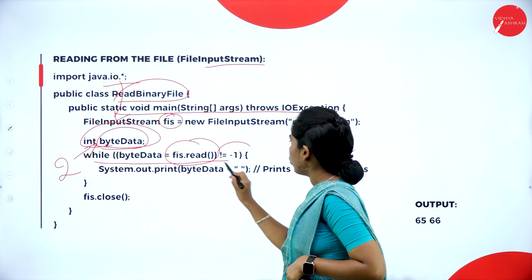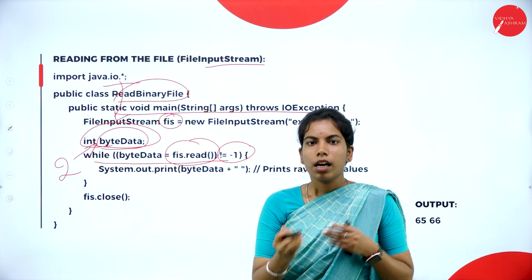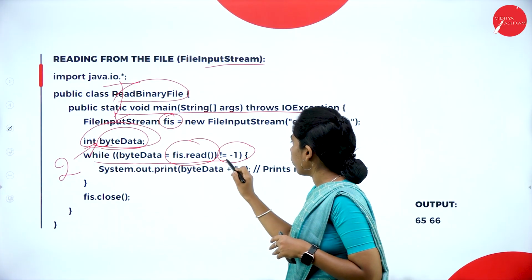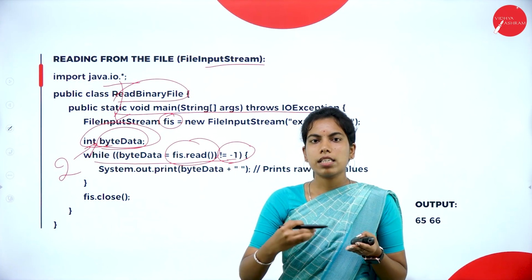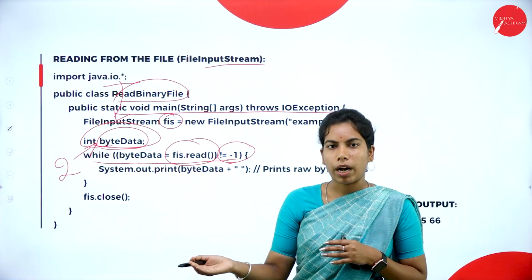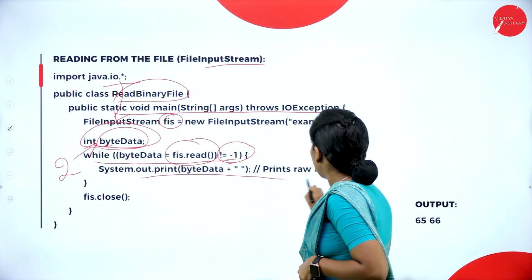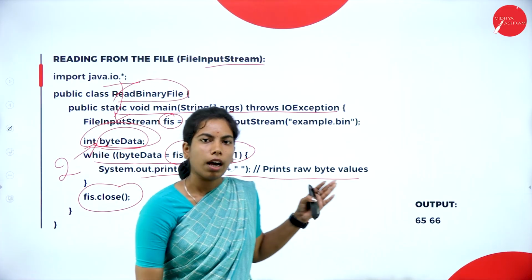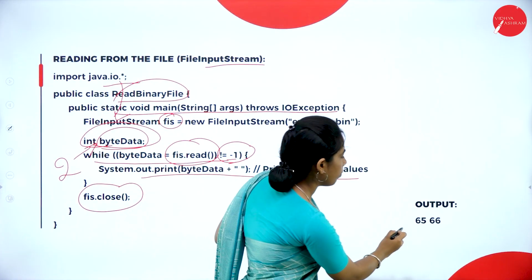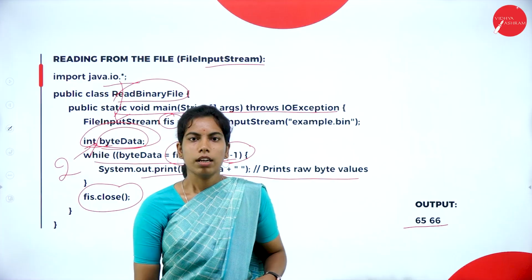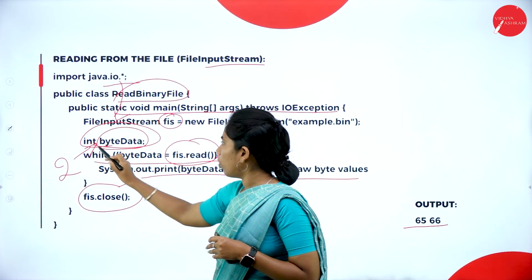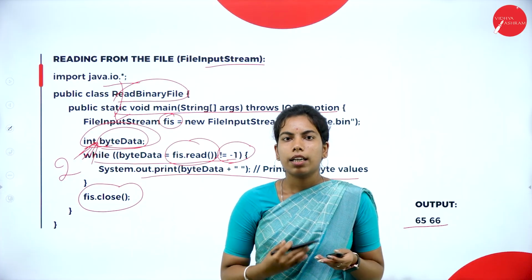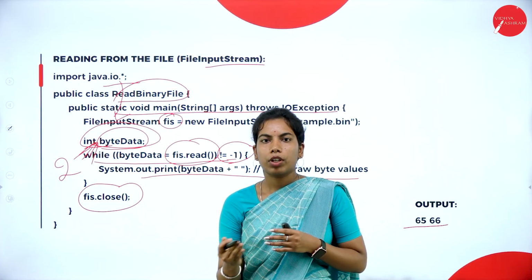While it is not equal to -1, the file has to be read, right? Until the file ends it has to be read. Only when it is equal to -1 is the file reading ended, meaning the end of the file. So after printing the raw data, fis.close means close the FileInputStream. The output will be 65 and also 66. Whatever data it reads is returned to int byteData. Understood now? This is how you create the hierarchy and binary input output classes.